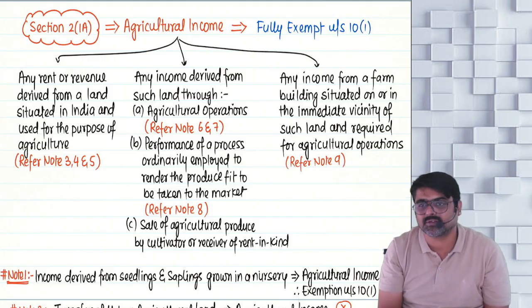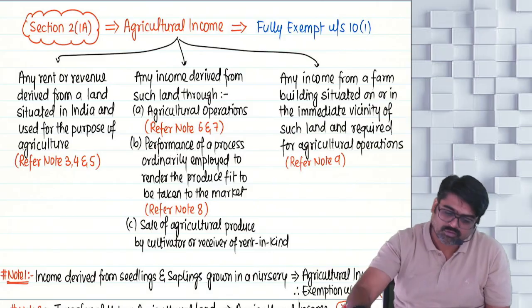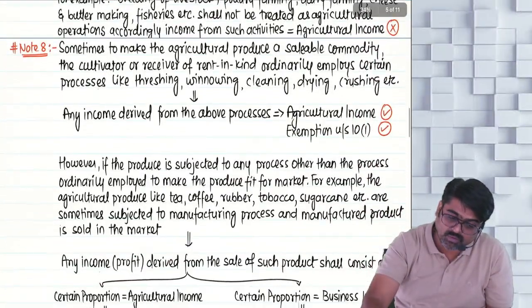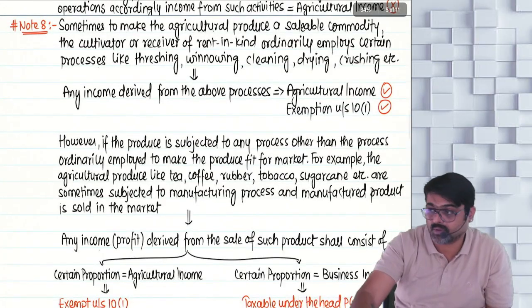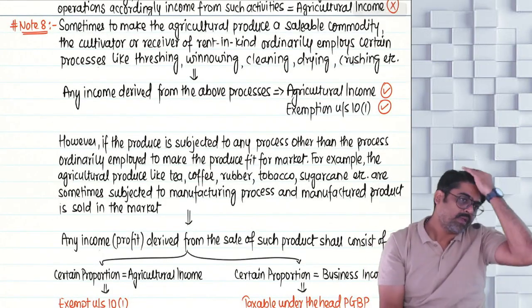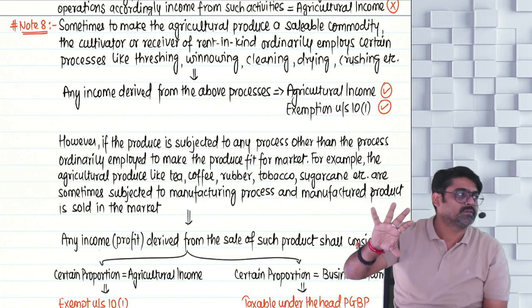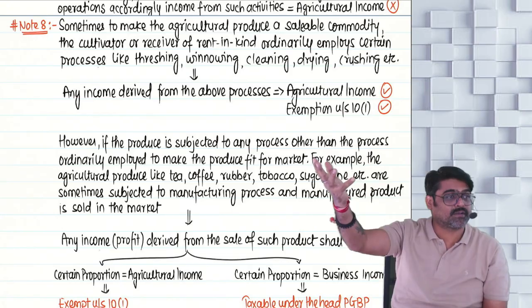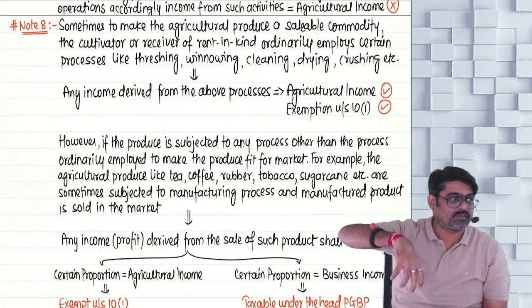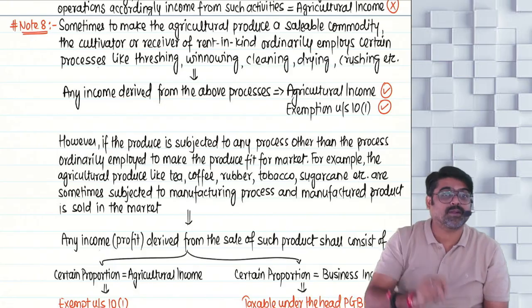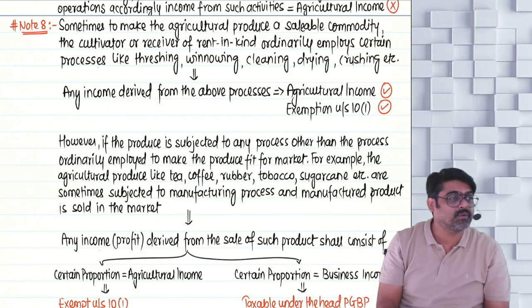Will you remember this? Sure, sir. So refer to note number 8. Read this entire note, a very, very important note. And from this note only, there is another discussion which comes into existence: the second part of the chapter, composite income. Do you remember?